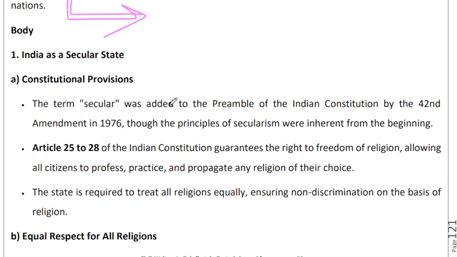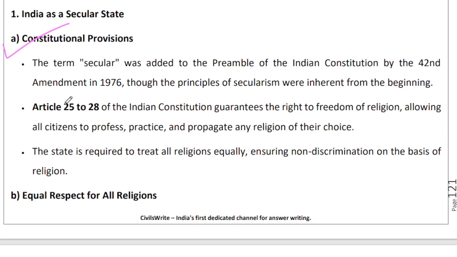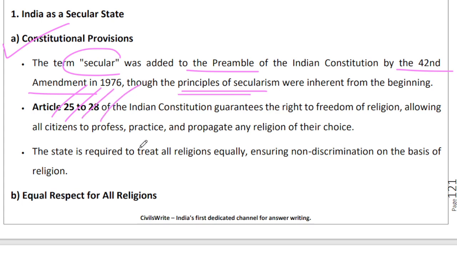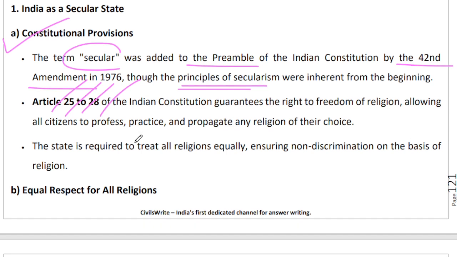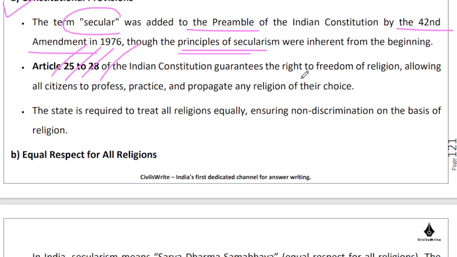Now, India as a secular state, constitutional provisions have to be highlighted. The word secular was added to the preamble by Indira Gandhi by the 42nd Amendment Act in 1976. This particular word, as such, was not a part of the preamble. Principles of secularism were always informing the constitution, goes without saying, whether it is Article 25, 26, 27, or 28. Sarva Dharm Sambhav. These articles provide the right to freedom of religion, allowing all citizens to profess, practice, and propagate any religion of their choice.